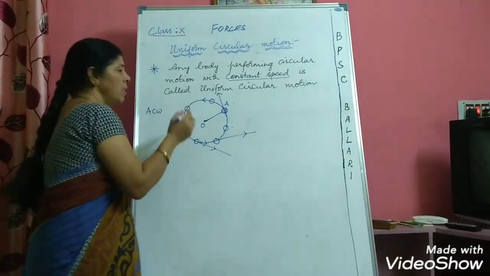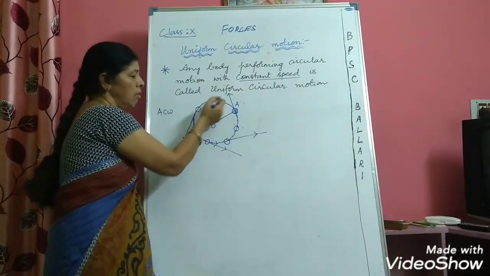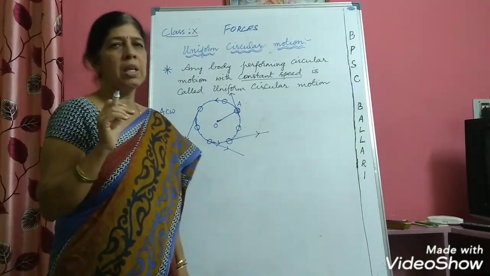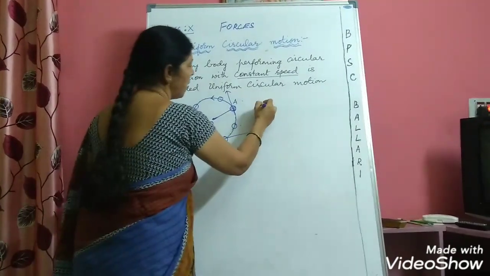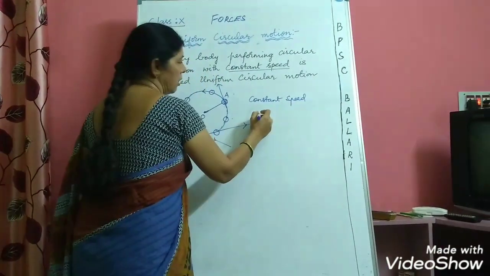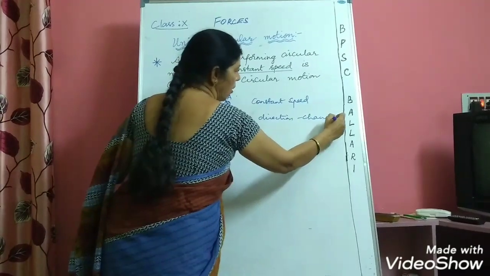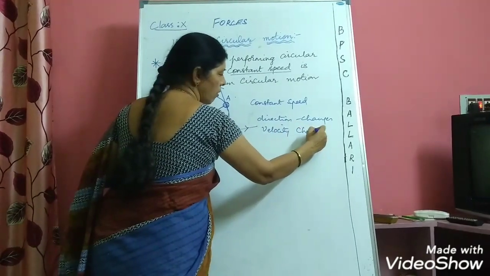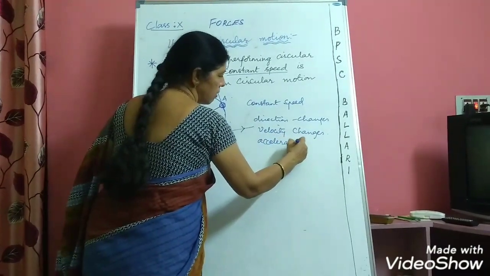Now here you can observe that every time there is a change in the direction of motion of the ball. Whenever there is a change in the direction, what happens? The velocity changes. Here the body will be having constant speed. Speed will remain constant, but the direction of the ball changes. When direction changes, velocity changes. When velocity changes, we know that it is nothing but acceleration.